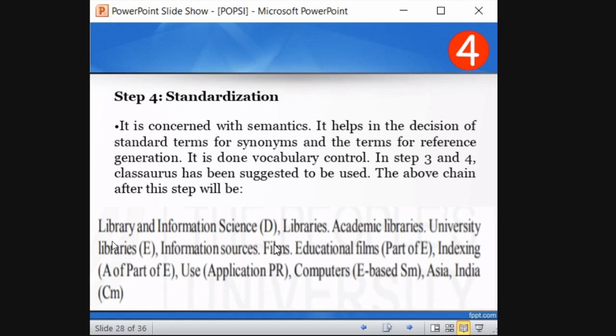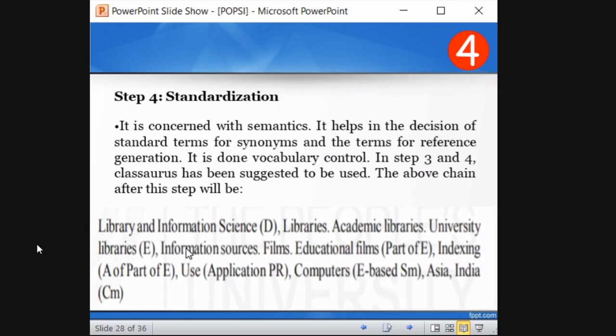So it is a source of information. Like a book or journal, it is a source, right? So instead of being in a book or magazine, it is a film. It is a source which represents films, right? So education films is an information source in the film category. It's not a book or a journal. It is a film category. So basically it is an information source.